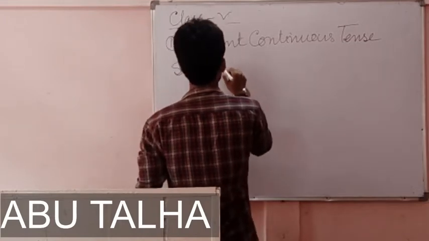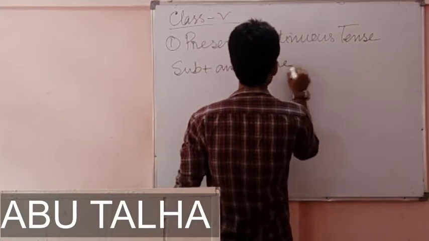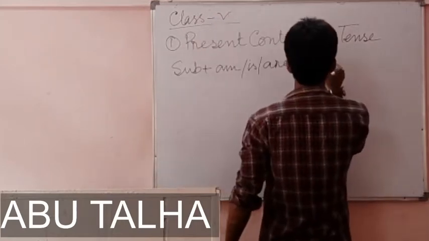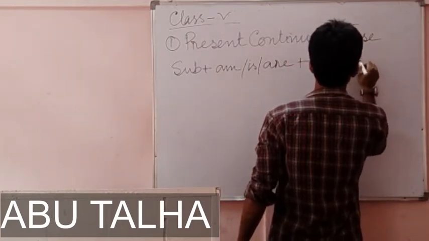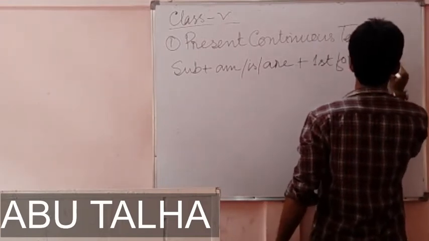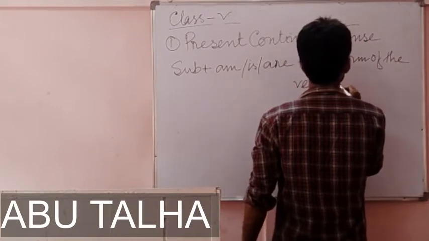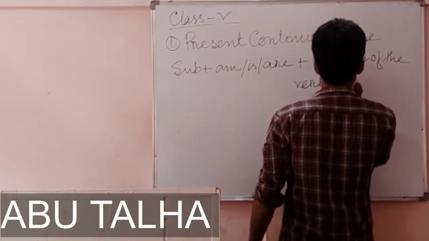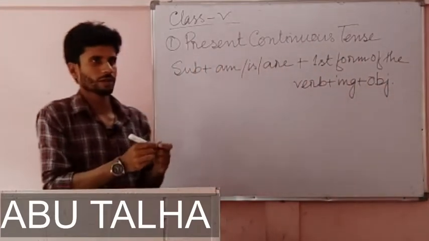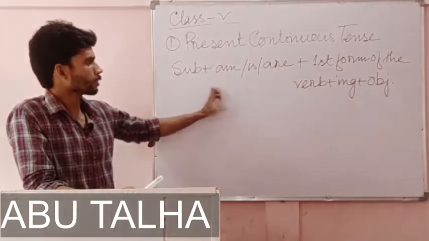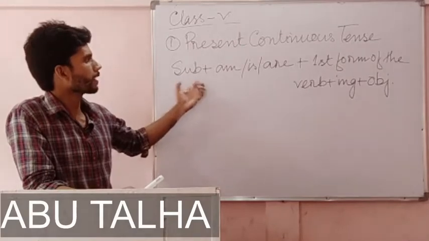Subject plus am or is or are plus first form of the verb plus ing plus object. This is the rule in which we write sentences or express sentences in present continuous tense.